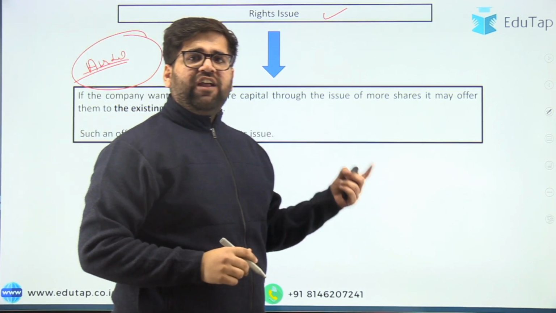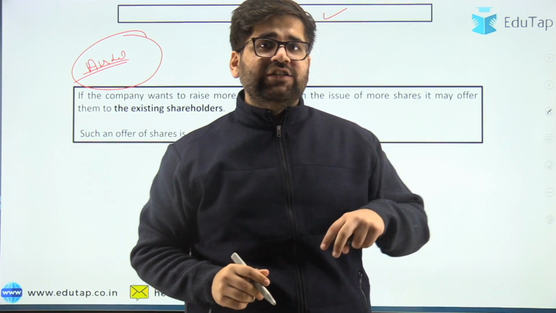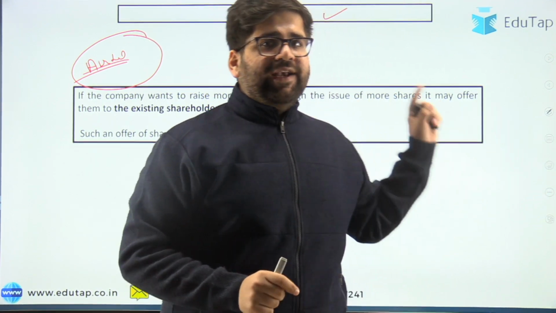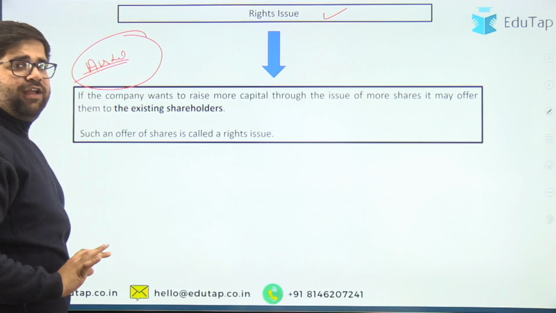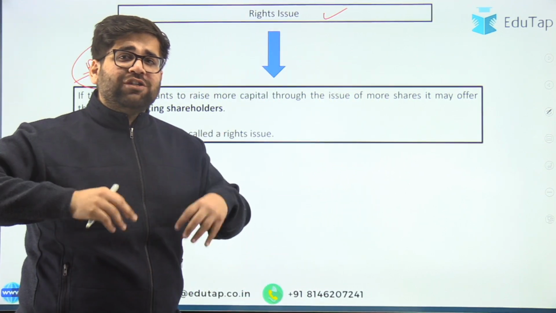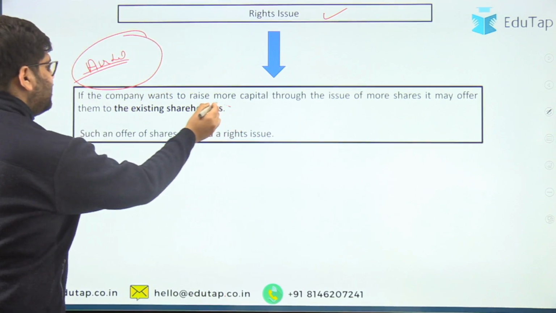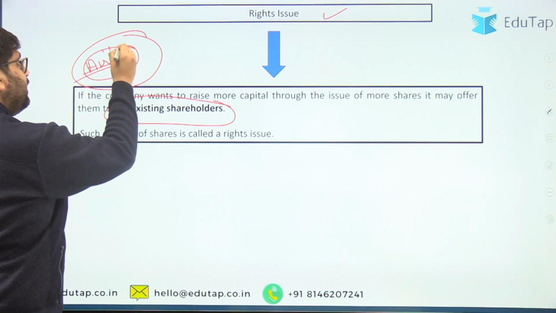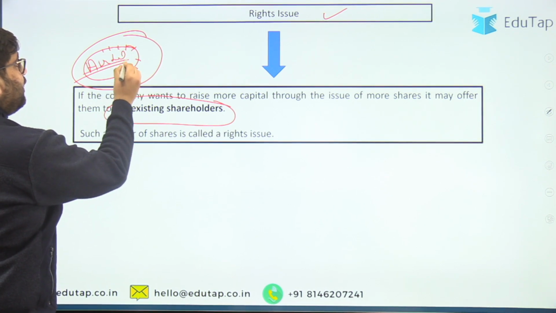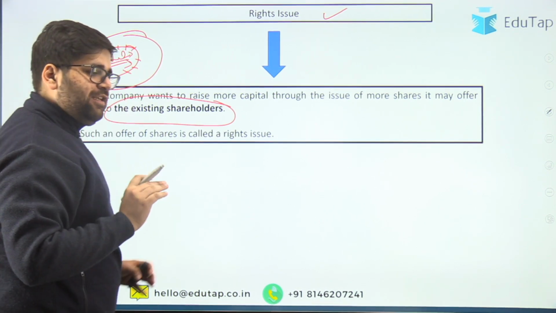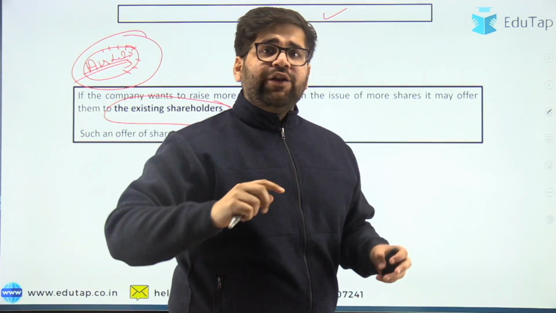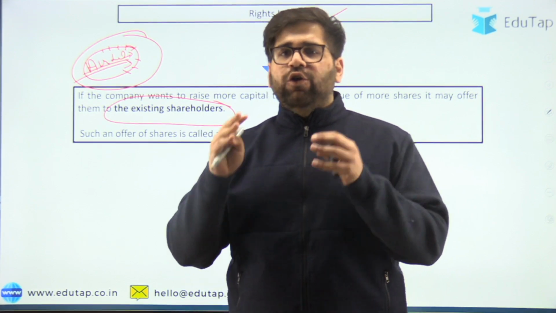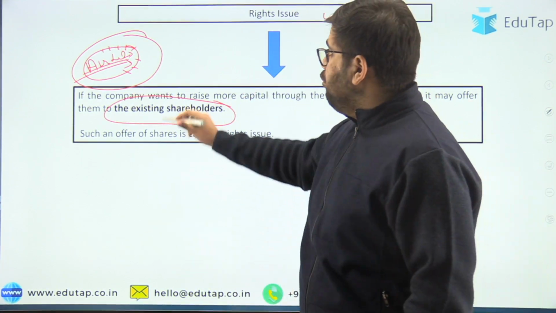They can either opt for FPO now because they are listed on the stock exchange, or they can opt for another option. One of the key options is a rights issue. See, Airtel is already listed here. So what they will do is issue some more shares to the existing shareholders. Those who are already investors of Airtel, Airtel will issue more shares to them. So this is the whole concept of a rights issue, that you give rights to the existing shareholders first, and you will not give your shares to the new shareholders who are sitting outside the company.